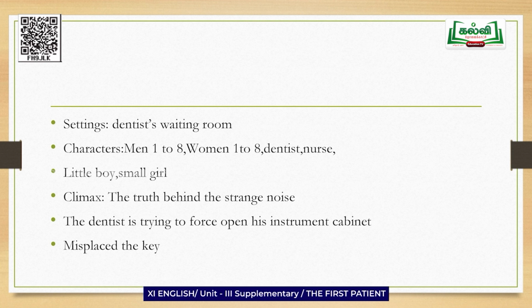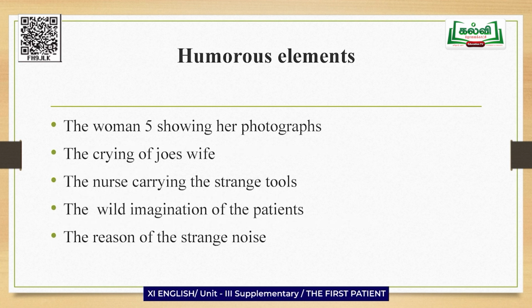What are the humorous elements of the play? The woman number 5 showing her photographs to others in the dentist's waiting room. The nurse carrying the strange tools such as a large hammer, a pair of pliers, and a hacksaw to the dentist's cabin.